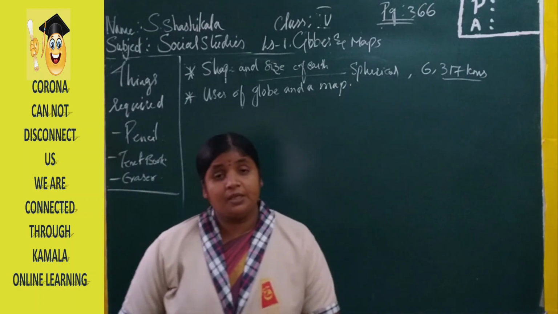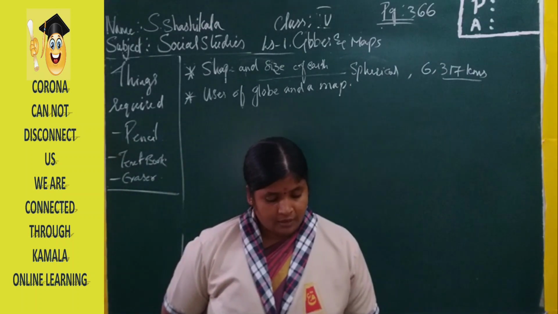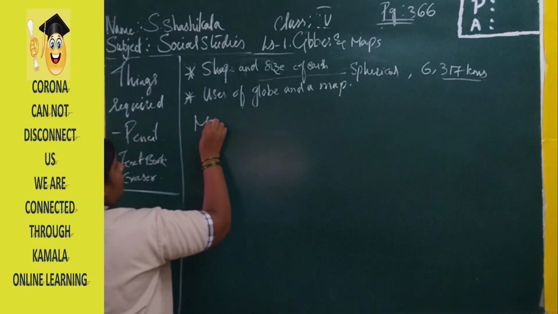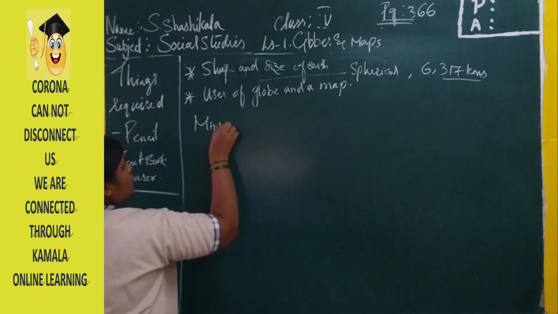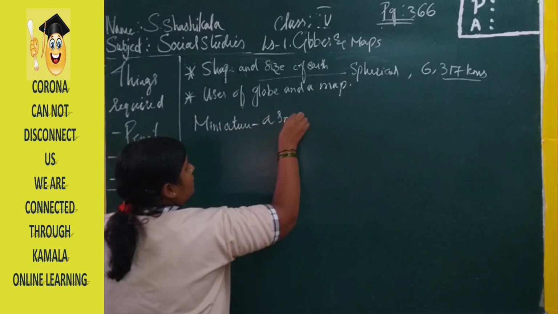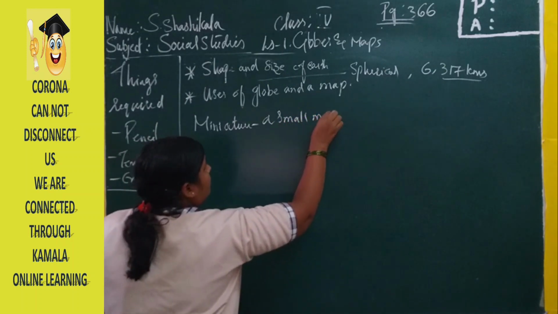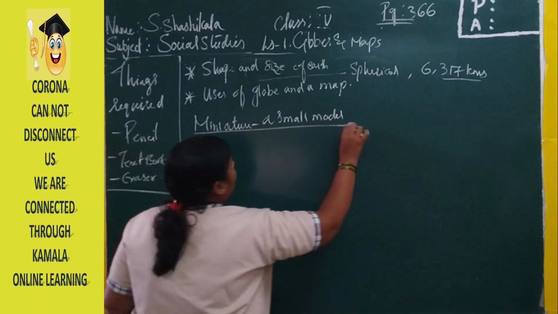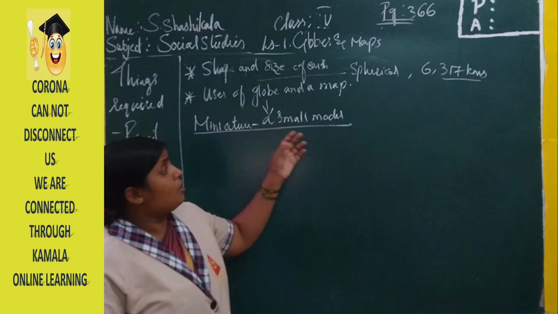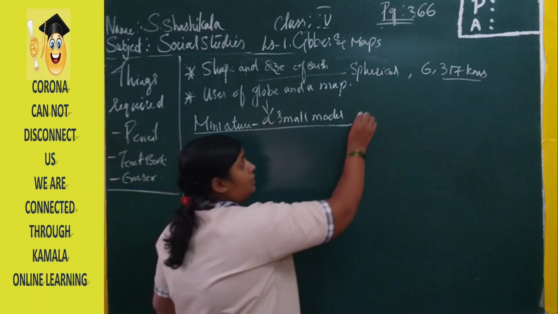What is the meaning of miniature? Miniature is nothing but a small model. So the globe is a small miniature, a small model of our Earth.